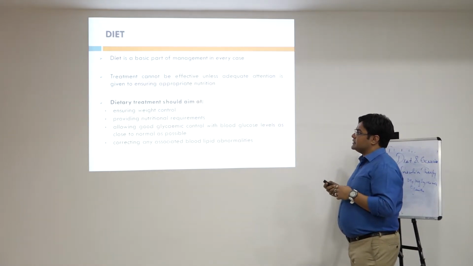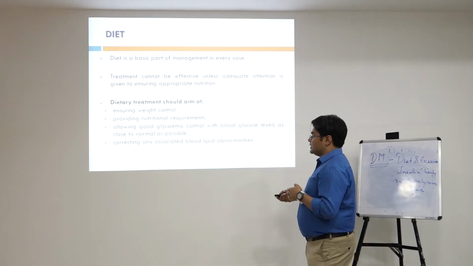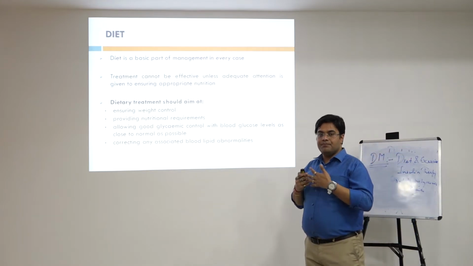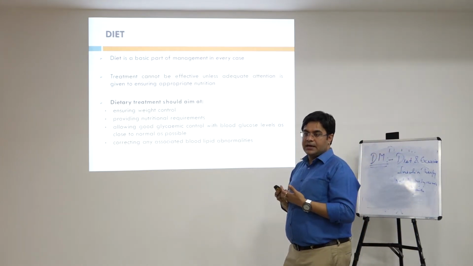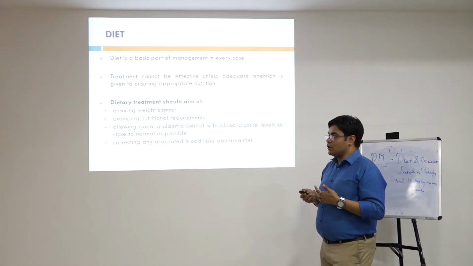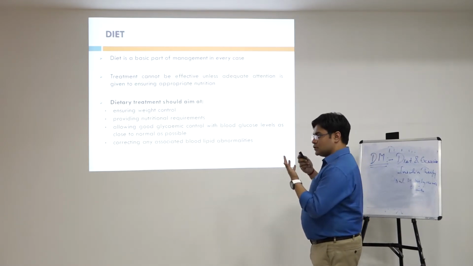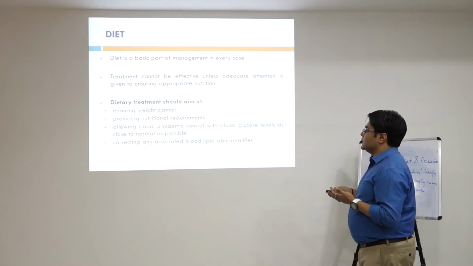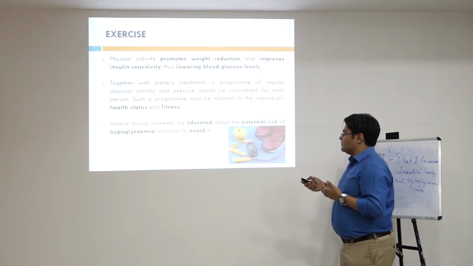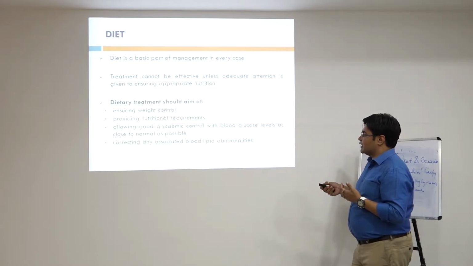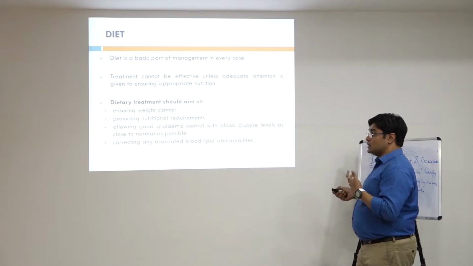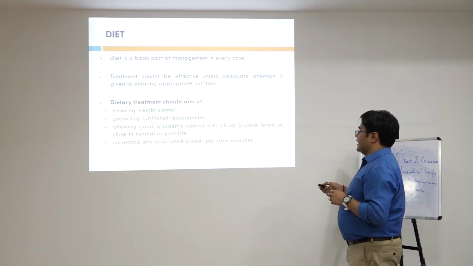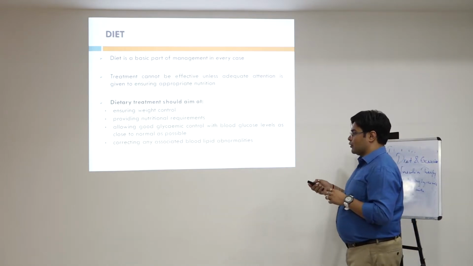So coming to the first part, diet. Diet is a basic part of management in every case. If our diet is good, our body is free from many kinds of diseases. If our diet contains things which are not beneficial for the body, or that create some kind of problems, that also ends up putting the body into a number of devastating problems. So dietary treatment should aim at ensuring weight control, providing nutritional requirements, allowing good glycemic control, which means blood glucose level should be in the normal limits, and correcting any associated blood lipid abnormalities.